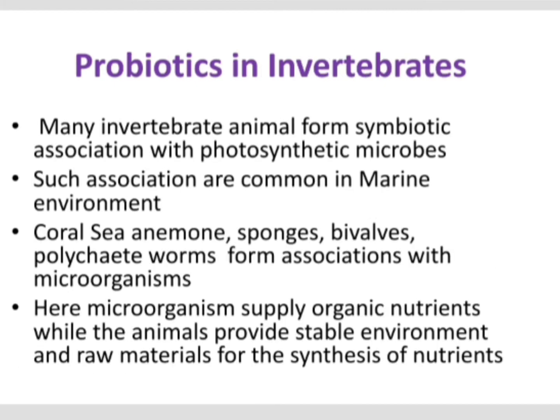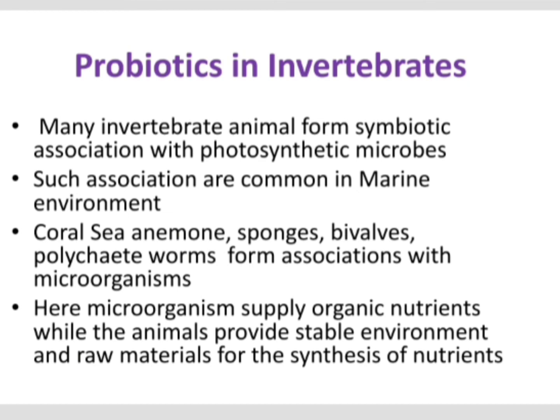Next are probionts seen in invertebrates. Many invertebrate animals form symbiotic associations with photosynthetic microbes. These associations are very common in the marine environment.